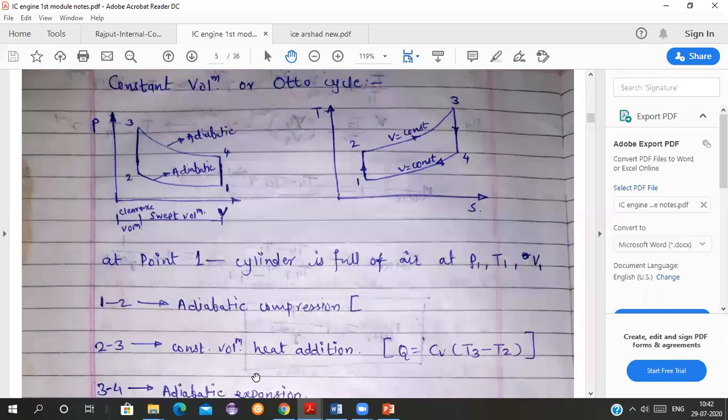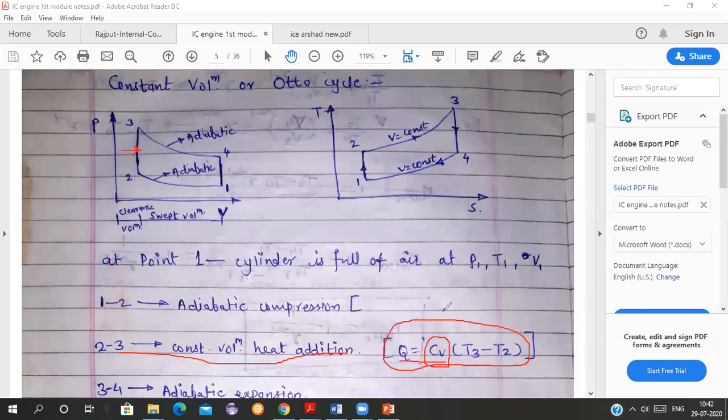The 2 to 3 process is a constant volume heat addition process. So the heat supplied will be Cv into T3 minus T2. It is at constant volume. Here the heat is supplied in process 2 to 3, at constant volume, so that is why I am taking Cv here.